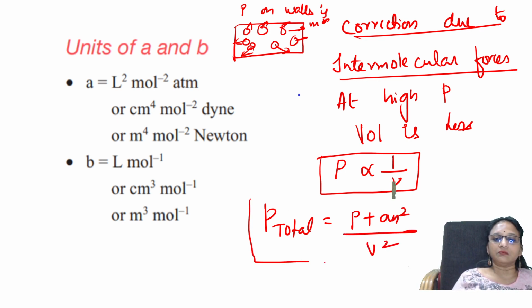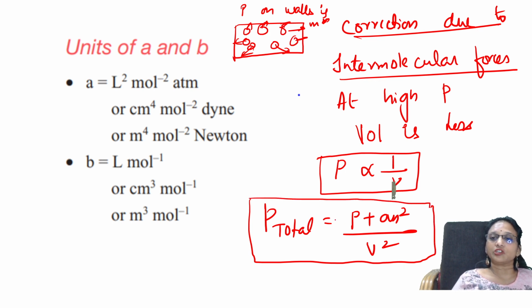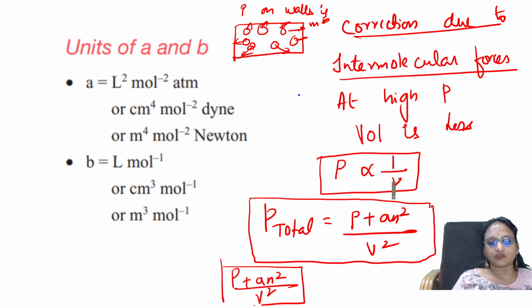He has given one total formula for correcting the intermolecular forces of attraction. According to this, P plus an square by V square, that is the intermolecular force correction, into V minus nb is equal to nRT.